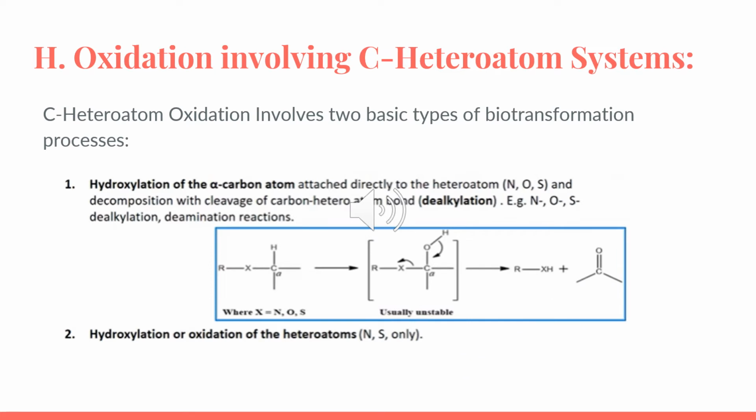The carbon-heteroatom oxidation involves two basic types of biotransformation processes. First, we have the hydroxylation of the alpha carbon atom, and we also have the hydroxylation or oxidation of the heteroatoms, nitrogen and sulfur only.